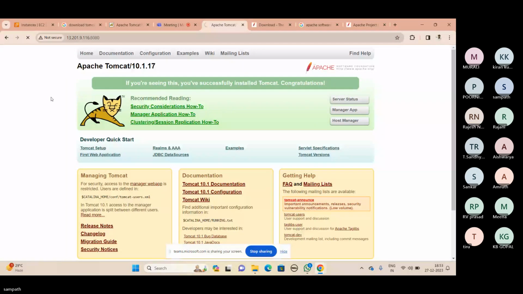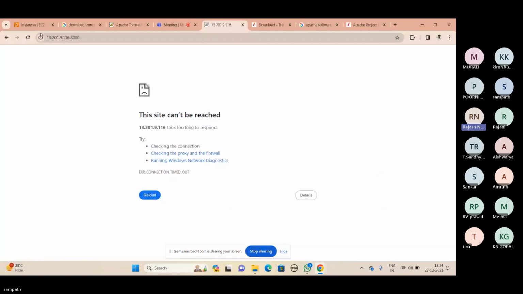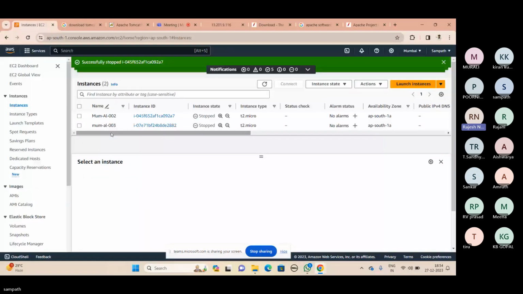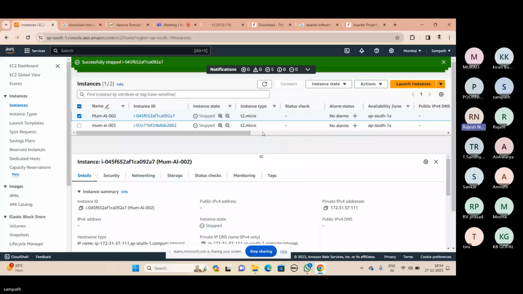In this particular location, there are a few files. This is the default page. If you remove those files and upload new files, the page appearance will change. Okay, so now how can you modify it? Don't switch the page now.